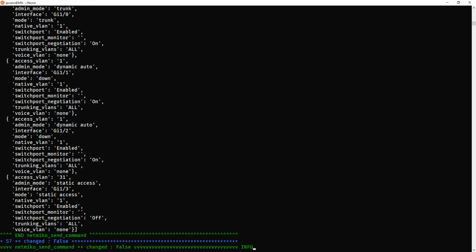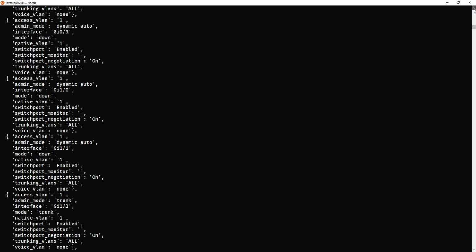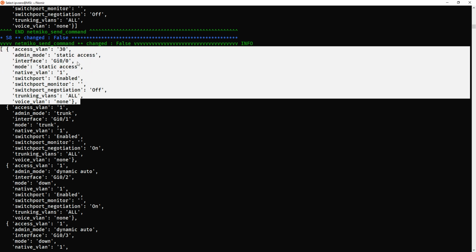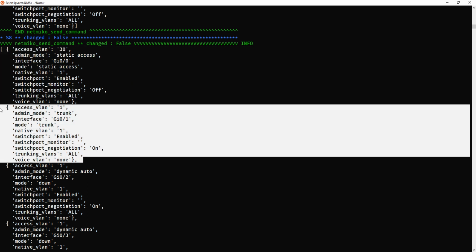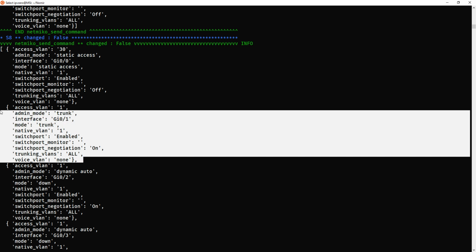Nornir is going to return this show output in a dictionary format, which is going to be much easier for us to parse. So let's look at the bottom one here, which is going to be switch 8. See that here? If you look at the left hand side, we've got these little curly braces up here. Each one of these denotes a new object. So this one here is interface gigabit 0/0. And the one below it is interface gigabit 0/1, and this continues on for each interface. Let's look at, for example, gigabit 0/1.